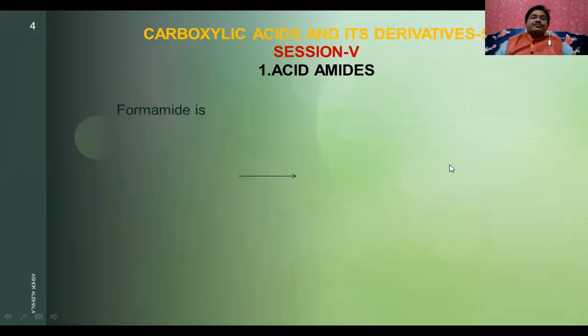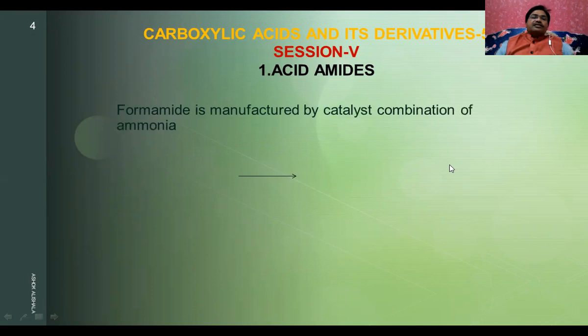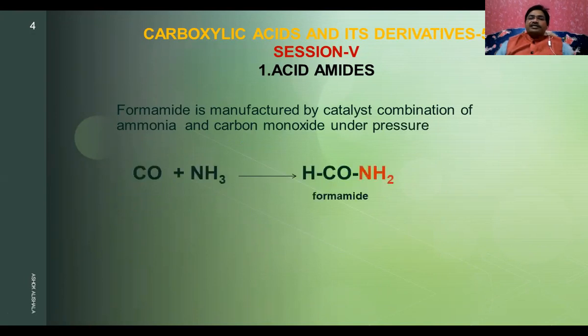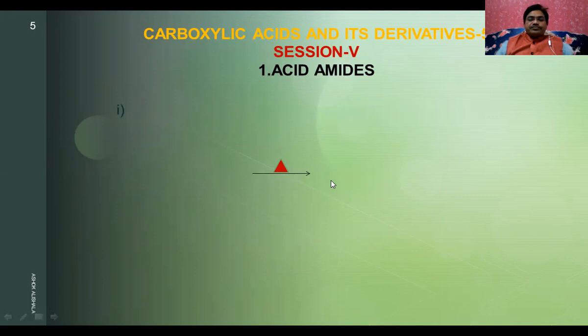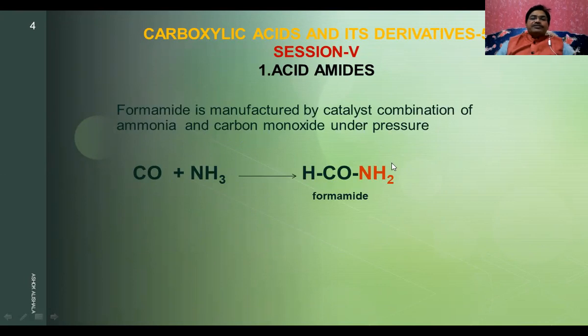Now let us see this one. The first carboxylic acid is formic acid, and formamide is manufactured by the catalytic combination of ammonia and carbon monoxide under high pressure. When carbon monoxide and ammonia are reacted under high pressure in the presence of a catalyst, you will get formamide, and this is a specific reaction.